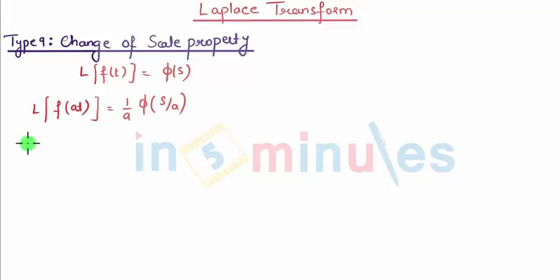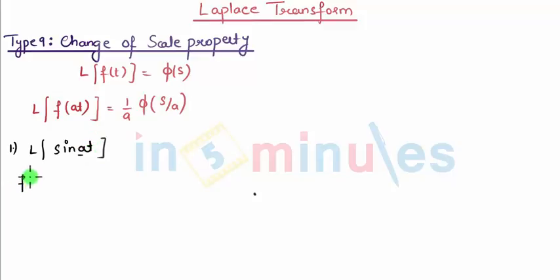This is also said to be, application wise, when your function at is getting compressed, it changes to expansion in the frequency domain. So I give an example. Suppose I want to find Laplace of sin at. We know Laplace of sin at in a direct way. But suppose let us consider a is nothing but a scaling factor which is multiplied to t.